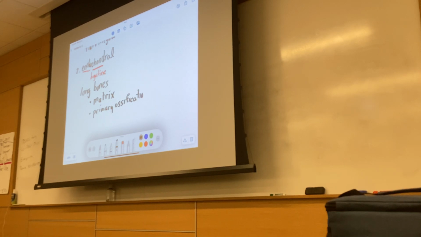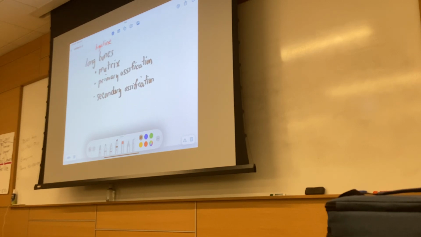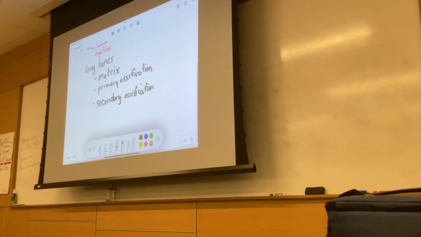In the diaphysis? Yeah. Where does the secondary ossification center happen? What do you mean, epiphyses? And how many epiphyses does each long bone have? There's two. There's the proximal and a distal epiphysis. What type of cartilage are we talking about for secondary ossification? We're talking about hyaline cartilage again, right?